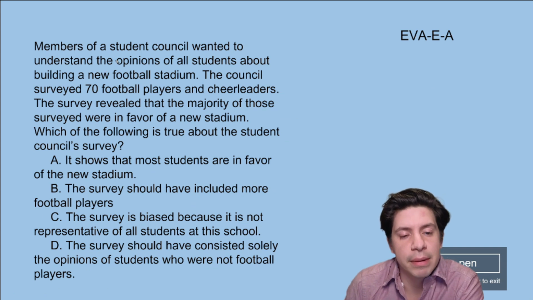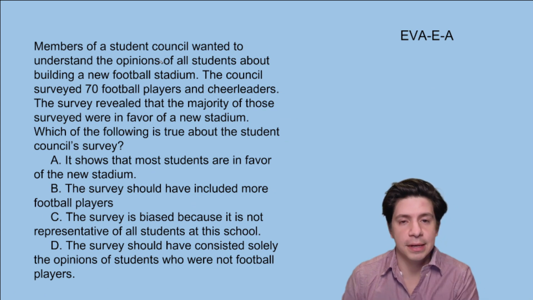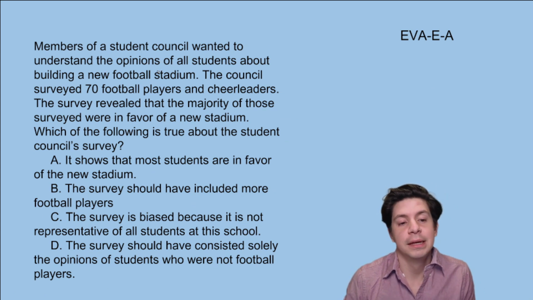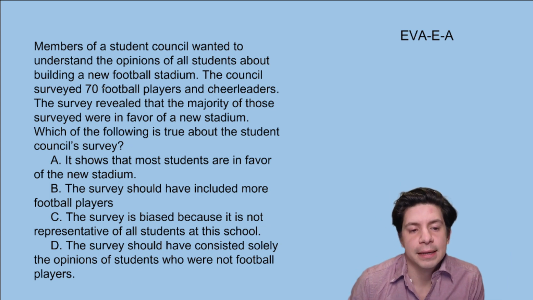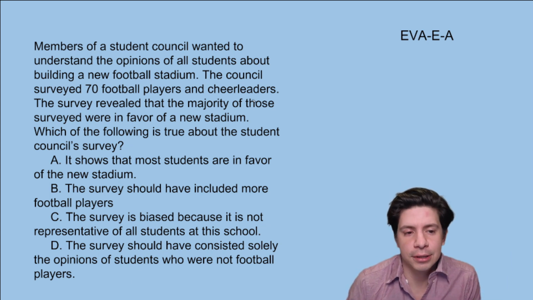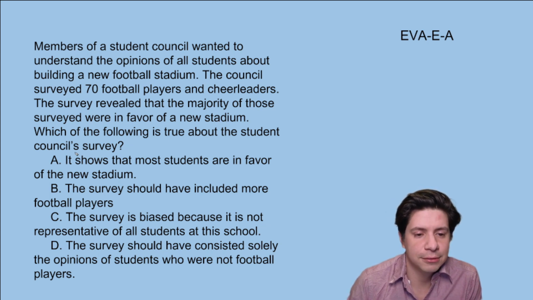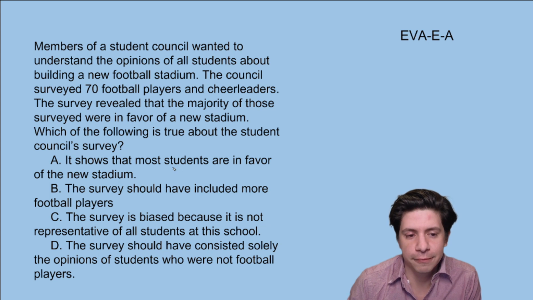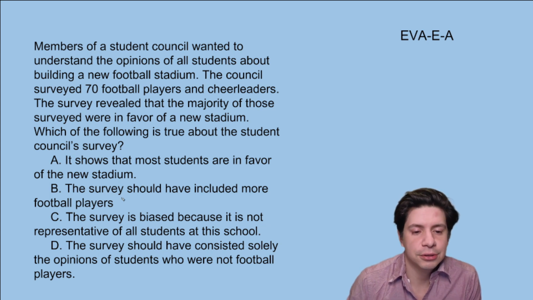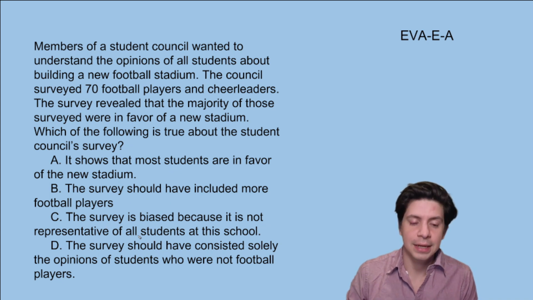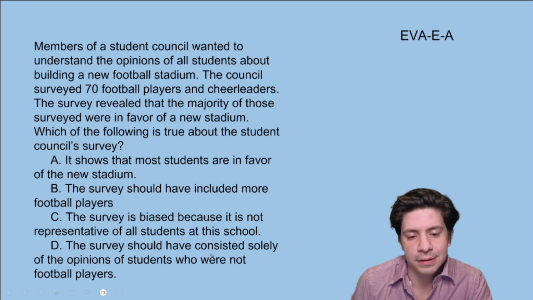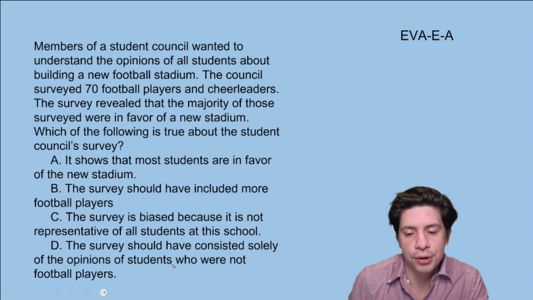In this question, members of student council wanted to understand the opinions of all students about building a new football stadium. The council surveyed 70 football players and cheerleaders. The survey revealed that the majority of those surveyed were in favor of a new stadium. Which of the following is true about the student council survey? A, it shows that most students are in favor of the new stadium. B, the survey should have included more football players. C, the survey is biased because it is not representative of all students at the school. And D, the survey should have consisted solely of the opinions of students who are not football players.